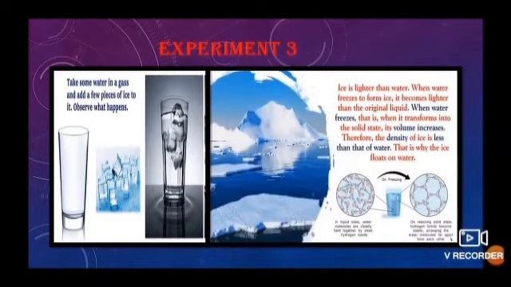As ice is lighter than water. When water freezes to form ice, it becomes lighter than the original liquid. When the water freezes, that is, when it is transformed into solid state, its volume increases. Therefore, the density of the ice is less than that of water. That is why the ice floats on water.